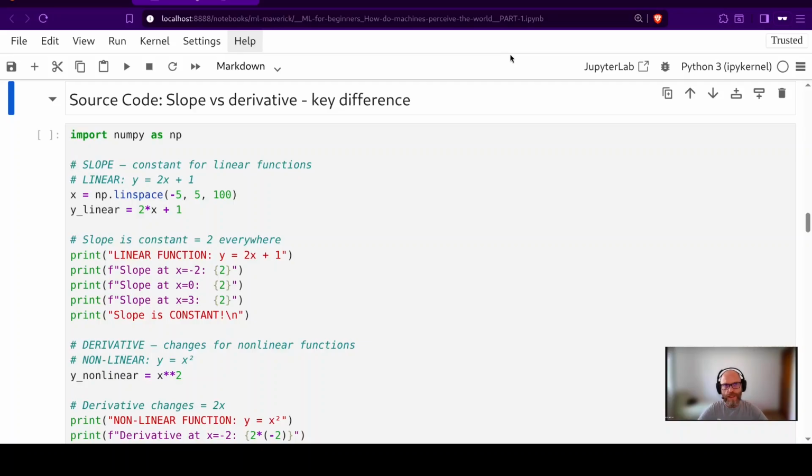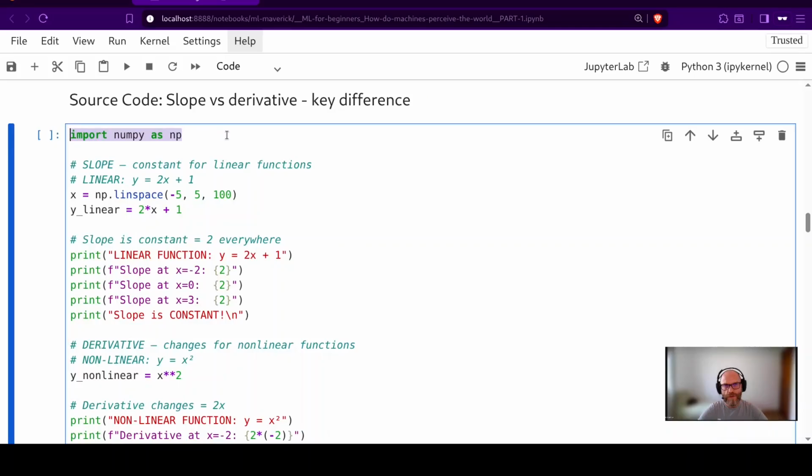Key difference. I will use NumPy for numerical operations, import NumPy as np, to show that the slope is constant for a linear function and the derivative changes for non-linear functions. So the linear function is y equals 2 times x plus 1. The x values come from np.linspace, which returns evenly spaced values in the range. And in here is the function.